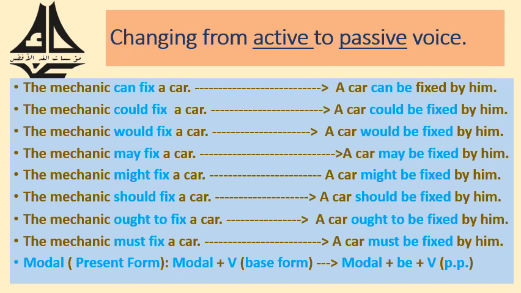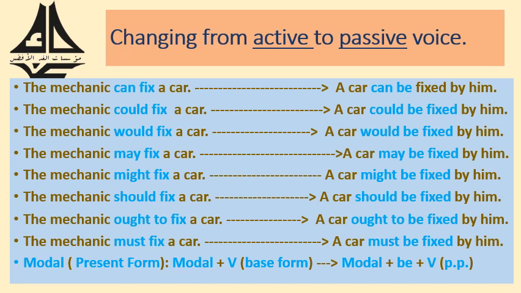So, the mechanic can fix a car becomes a car can be fixed. Next, a car could be fixed. The next one, a car would be fixed. A car may be fixed. A car might be fixed. A car should be fixed. A car ought to be fixed.